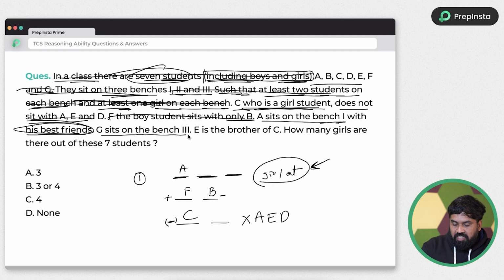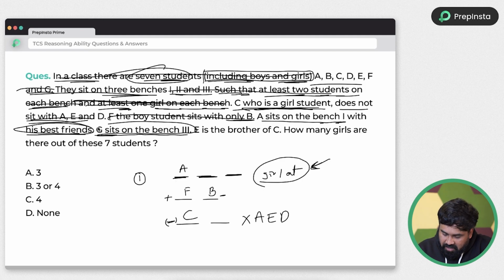G sits on bench 3. Guys, bench 1 is A, and okay, there is a possibility G can also sit here. Okay, G cannot sit in the first bench, right? Okay, I did wrongly. So just look at here.